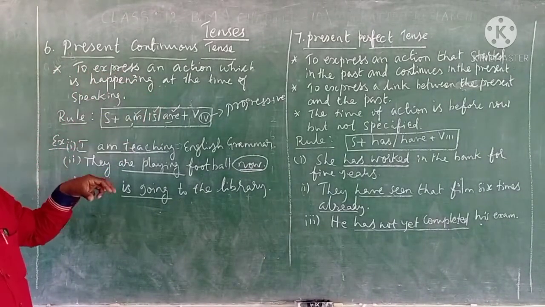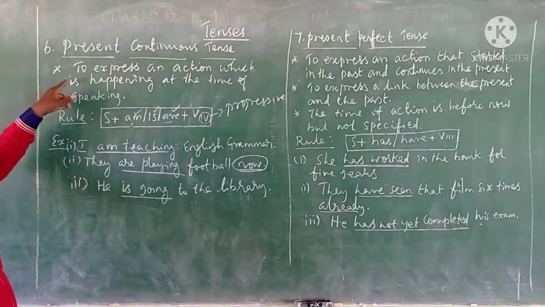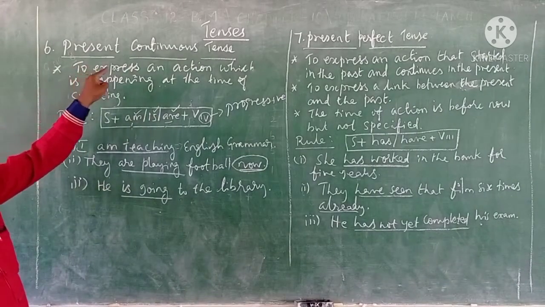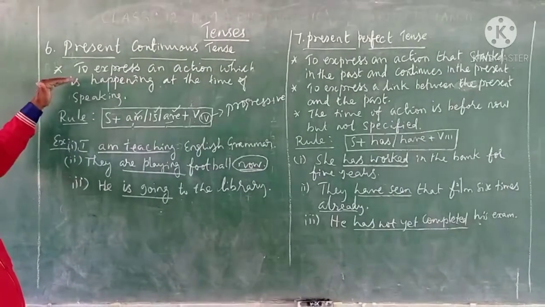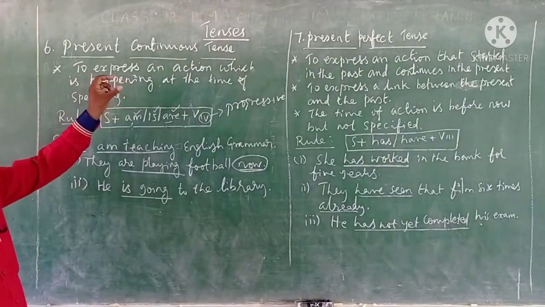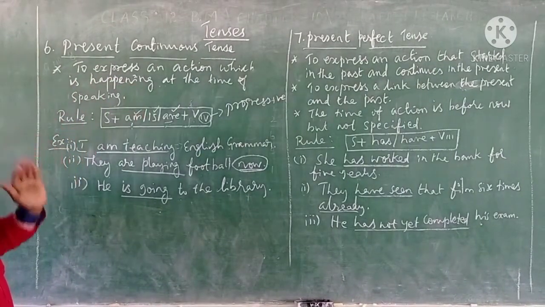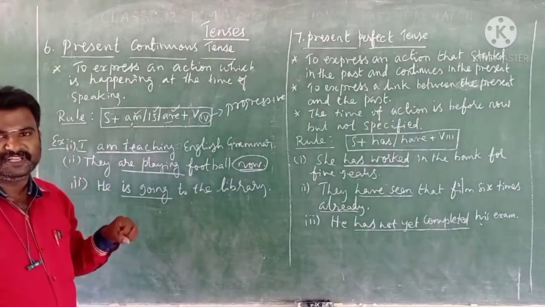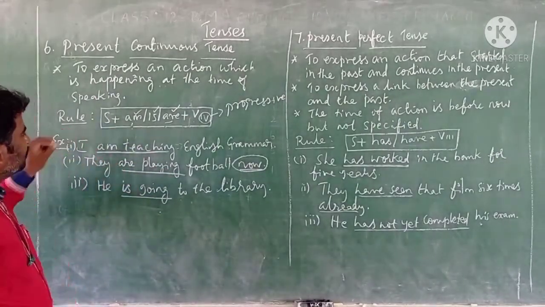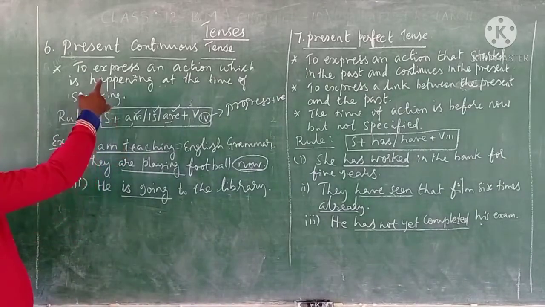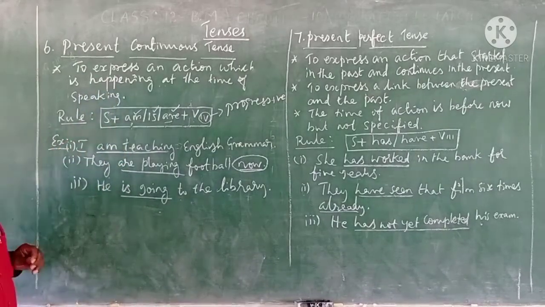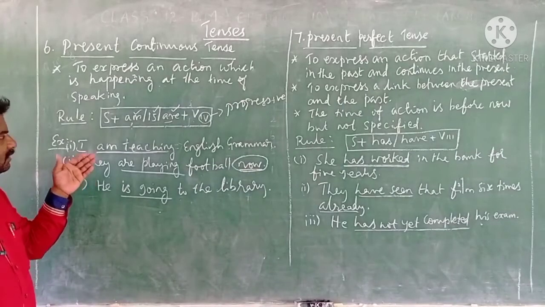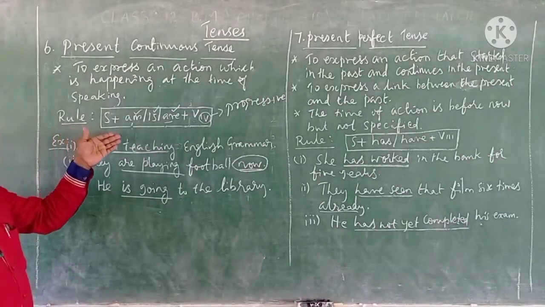Again I repeat, listen carefully. Where do we use the present continuous tense? Yes, to express an action or to indicate an action. That action is happening at the time of speaking. So to express this kind of action, you should use a present continuous tense. Can you tell what's the rule for present continuous tense?